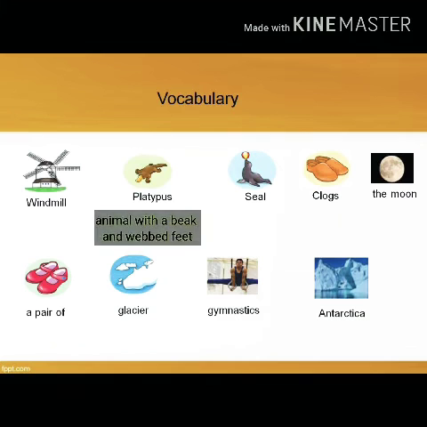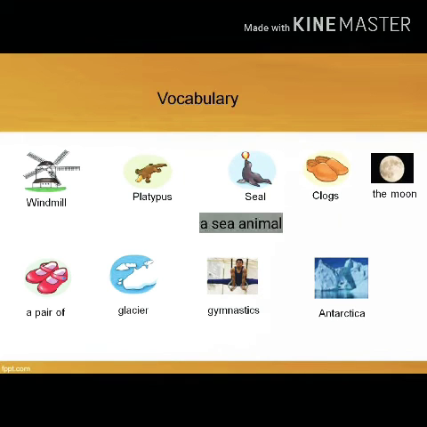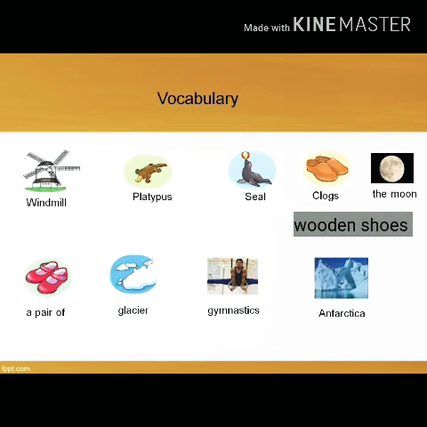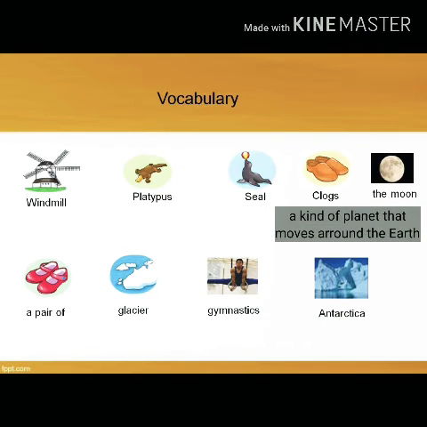A windmill is a tall building with sails. Platypus is an animal with a big and webbed feet. Seal is a seal animal. Cloaks is a wooden shoes. While the moon is a kind of planet that moves around the earth.